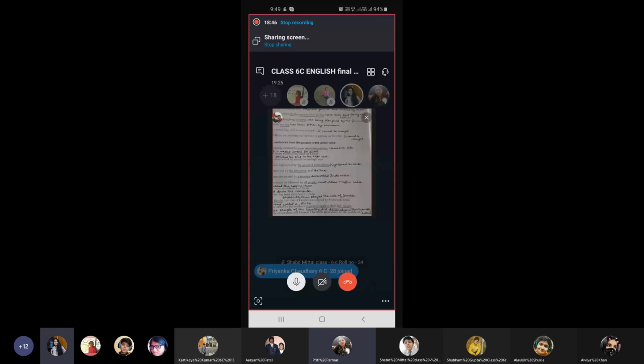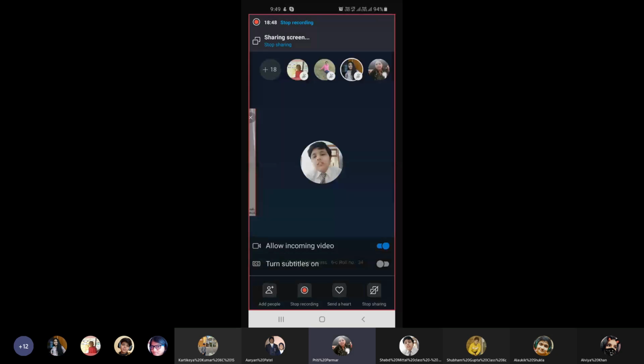Stop clicking pictures. I will be sending you the PDF, but I will be sending it after a pretty 2-3 days time. Why? Because I want you all to go through this properly and do the writing part. Okay? Many of you misbehave in the class. That is why I will be sending it after 2-3 days. So with this, we finish our entire English syllabus. From tomorrow onwards, yes.